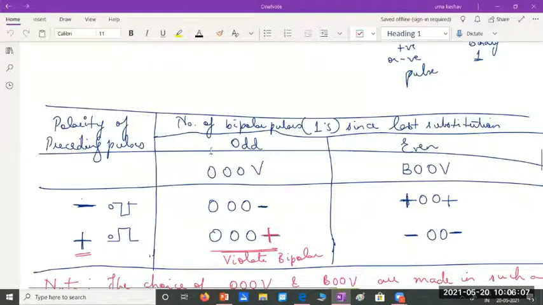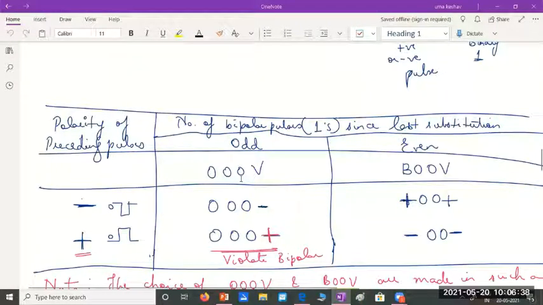And when do I use the first pattern, 000V? I'll use the first pattern when I count how many ones have occurred since my last substitution. So after doing one substitution, you count how many ones have occurred in the input data. If the number of ones is odd, then you will replace the 4 zeros with this pattern 000V.